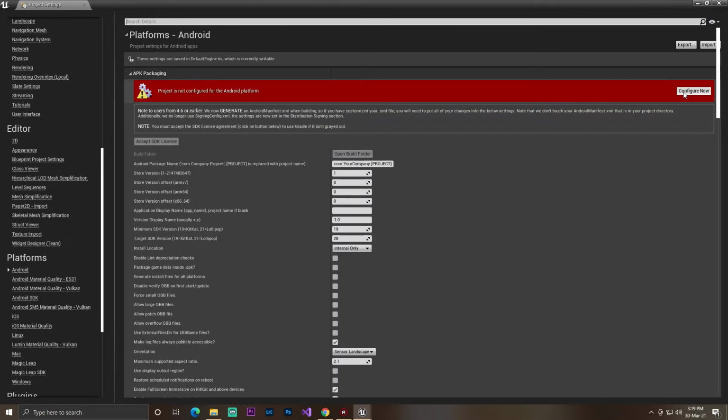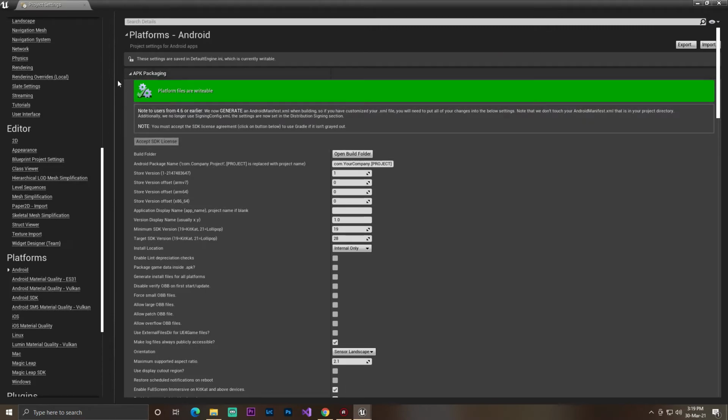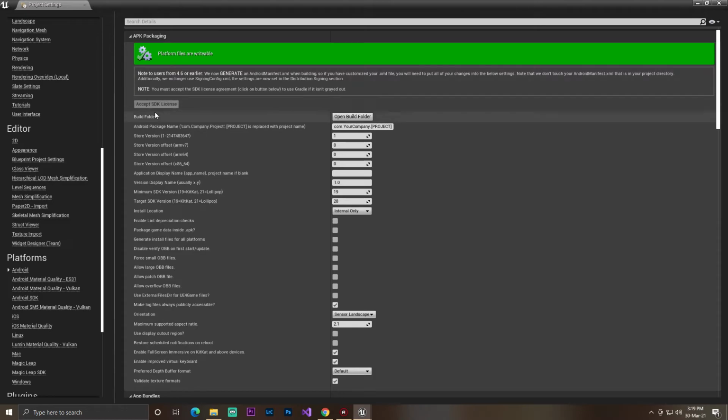You need to go now into Android. At the Android you need to click on this, Configure Now. Okay, you are accepting the packaging. Then you need to just click on this one, the acceptable SDK license. If you see that it's invisible like mine, that you can't click it, it means that your SDK is now supported for Unreal Engine. Okay, make sure this one is checked.